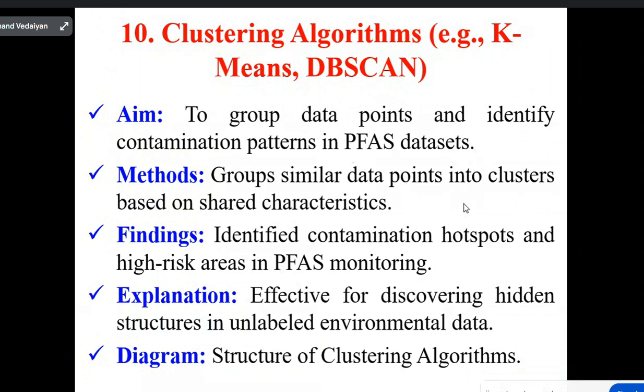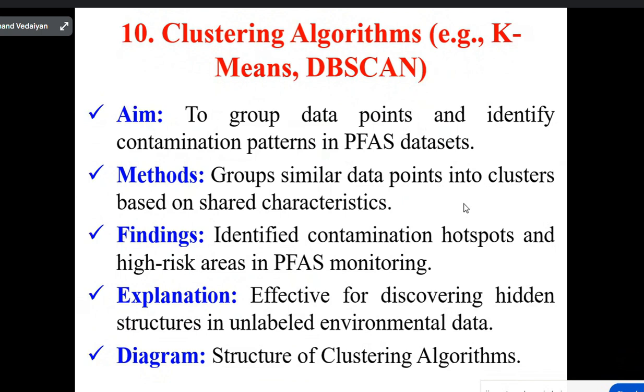The last one in the top 10 algorithms is clustering algorithms. What is meant by clustering, Ramchand? How can you define clustering? Clustering, I mean, is a group of data with similarities. Let's say, if I take students as an example, some students will score 75 to 100, some will score 65 to 75, and some will score, let's say, 55 to 65. So I have three clusters. And again, going inside these ranges, I can further cluster into boys scored this much percentage and girls scored this much percentage in each cluster.